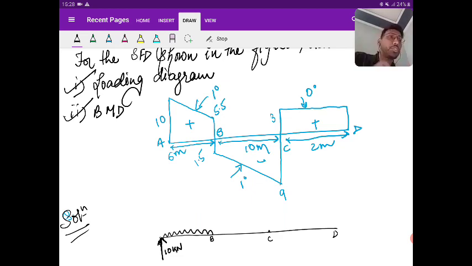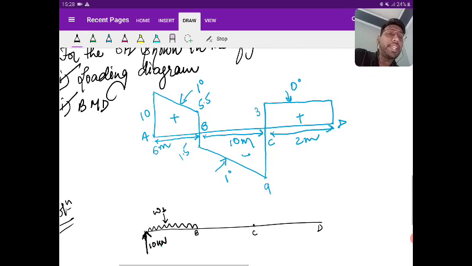We have seen so many questions. So what should be the intensity of this UDL? If I say the load intensity is W1, what is W1? Change in load upon length.